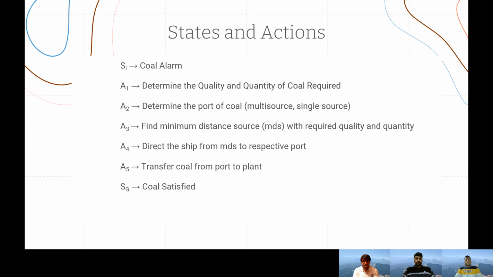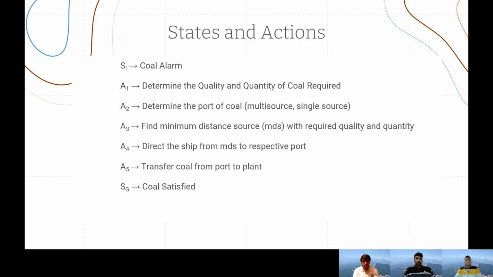And in order to reach from the start state to the goal state, we perform a set of actions. By action 1, we determine the quality and quantity of the coal required. By action 2, we determine the port of the coal, like it can be multi-source or single source. So let me explain this action 2 to you.